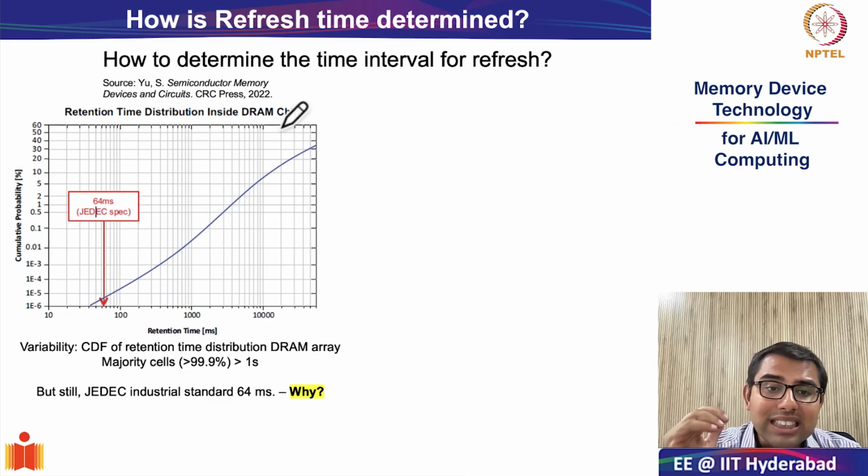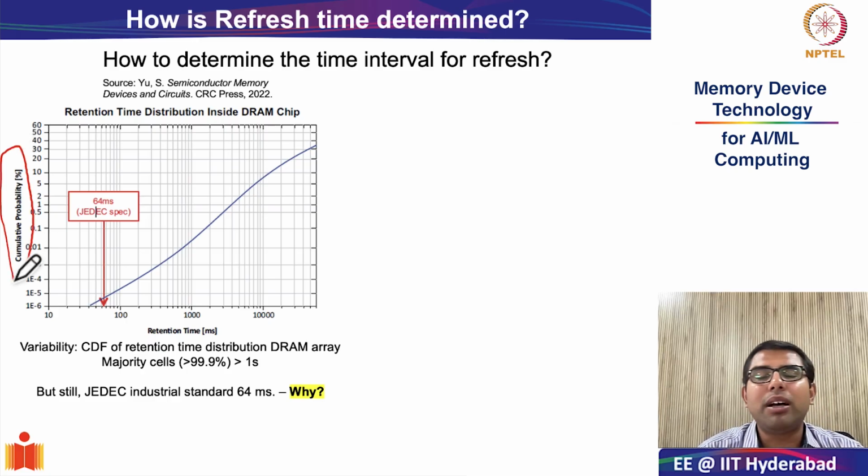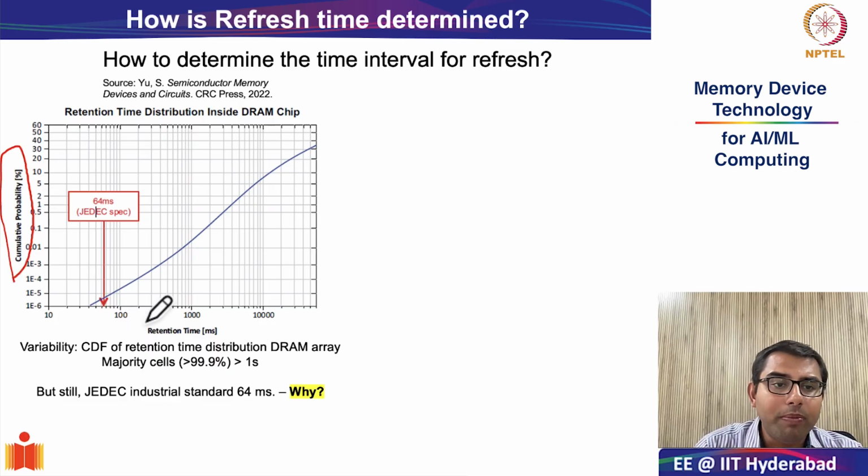Now, as I have shown in this graph, retention time for all the DRAM cells is not one particular value, but rather a statistical distribution. Since it's a statistical distribution, we need to understand how to plot it. This is done by this graph called cumulative probability percentage, which is a modified version of your CDF, or cumulative density function. This is on the y-axis in log scale, and on the x-axis is your retention time.